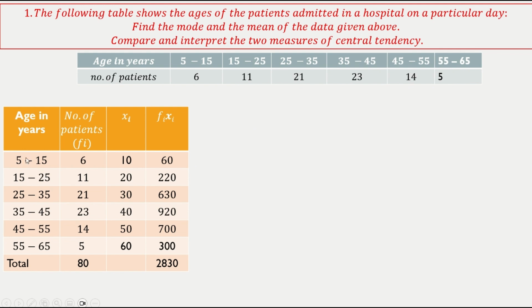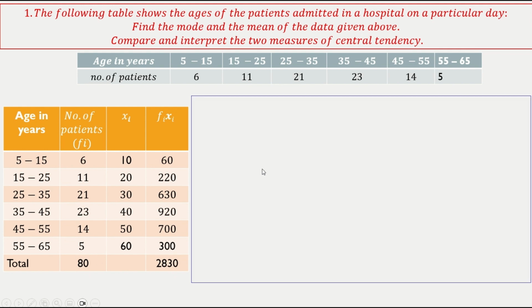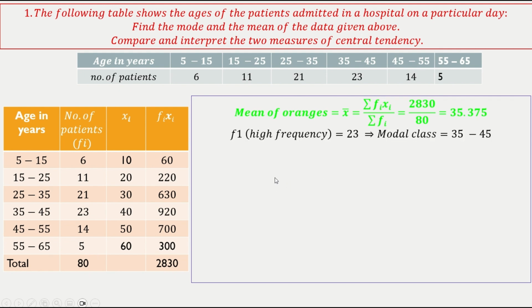So first thing, we need both measures, right? For finding the mean, you write the class here, Fi is the frequency, and Xi you will get as (15 plus 5) by 2. Then FiXi, which is 60. So the sum of FiXi is 2830 and the sum of frequencies is 80. From this we can easily get the mean. Mean is 35.375.